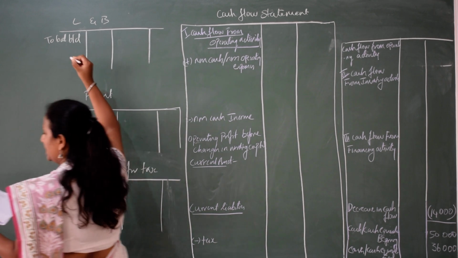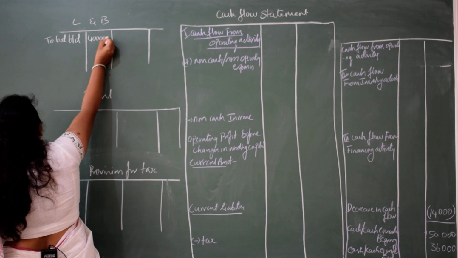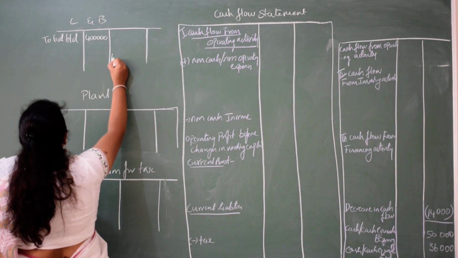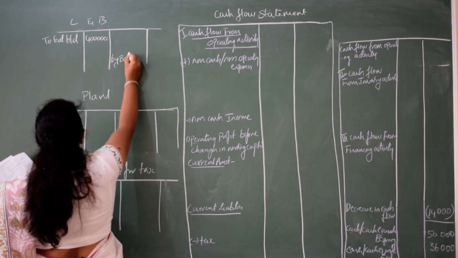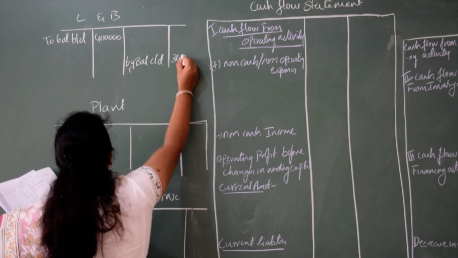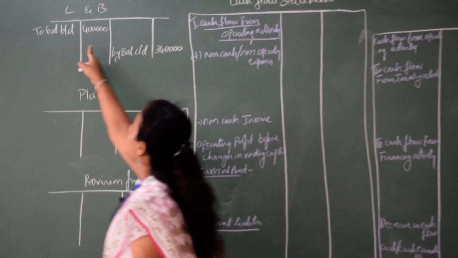How much is the opening balance of land and building? 4 lakh. Next, how much is the closing balance? By balance carried down, it is 3,40,000 against 4,00,000.